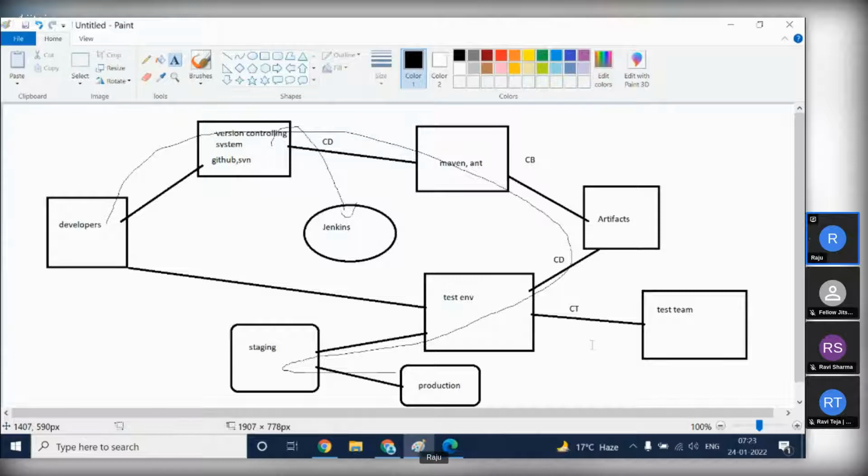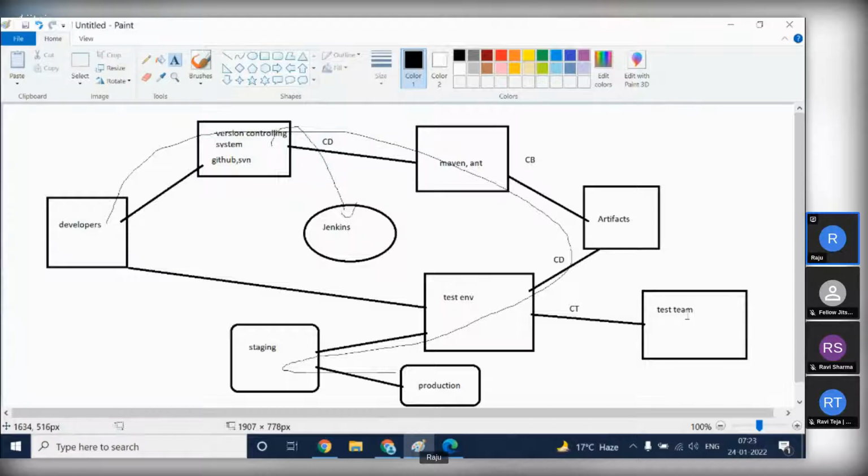Next stage is continuous testing. So once the artifact is deployed in the testing environment, the next stage is we have to test it, right? So if you configure Jenkins to automatically pick up the test scripts and execute them, we can configure it like that. Then Jenkins will automatically pick those test scripts from where they are present.